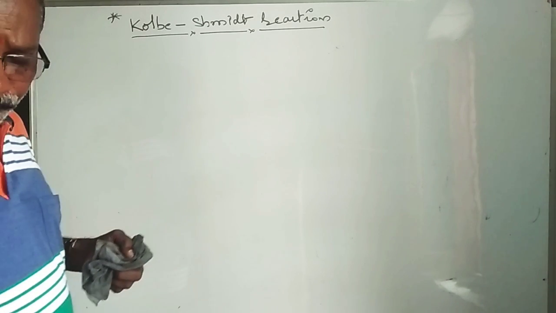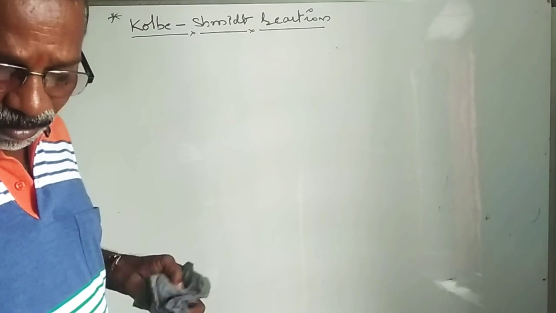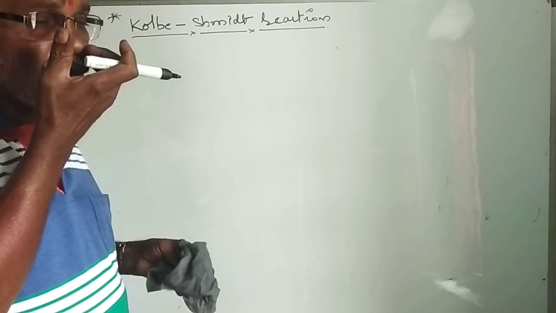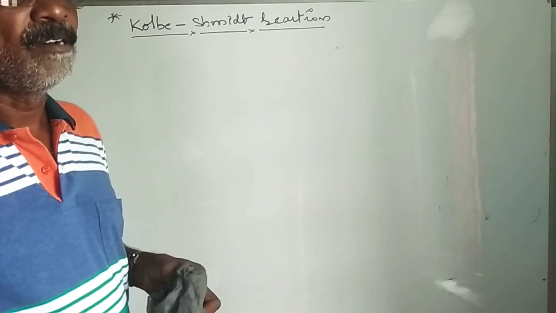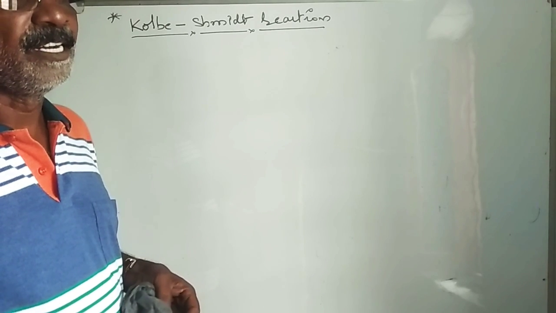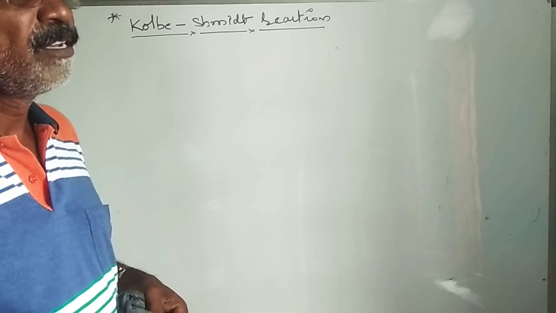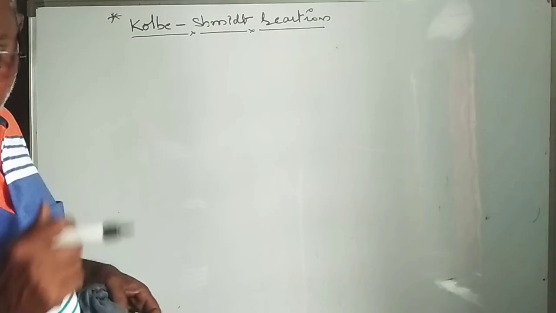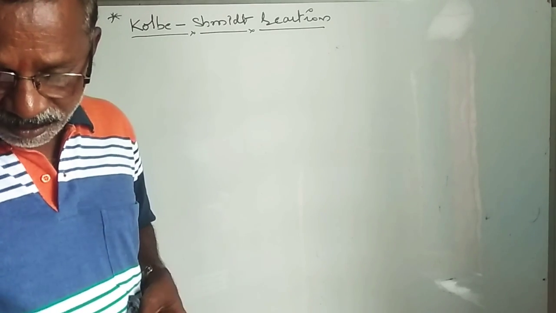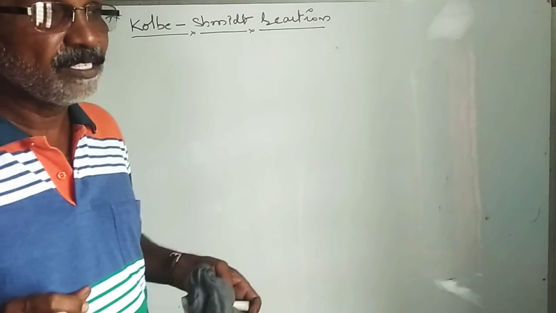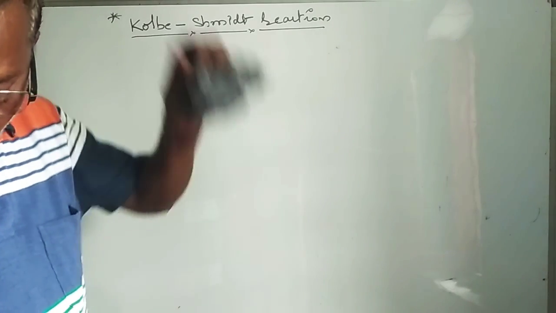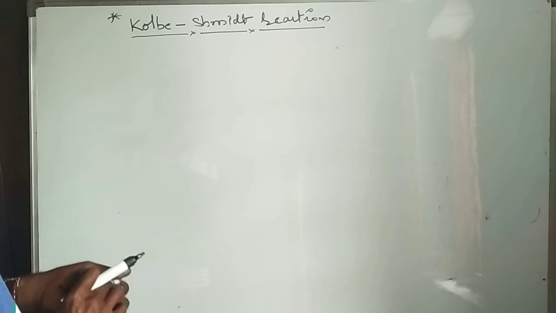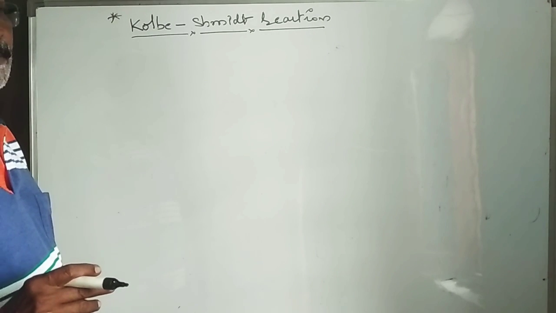So what happened here? The Kolbe-Schmidt reaction means phenol reacts with carbon dioxide in presence of sodium hydroxide at 200 degree centigrade and 200 atmosphere pressure to form ortho-salicylic acid and para-salicylic acid. It is also called ortho-hydroxybenzoic acid, and para-hydroxybenzoic acid is formed. This is known as the Kolbe-Schmidt reaction.